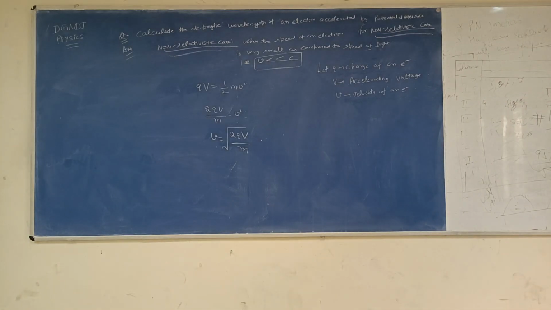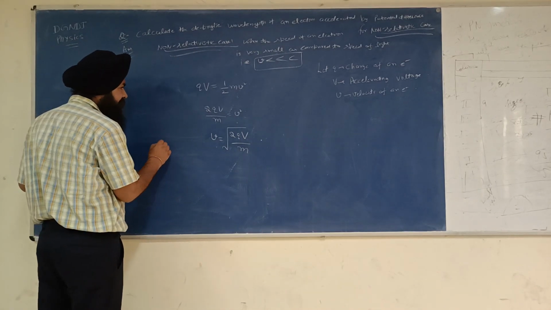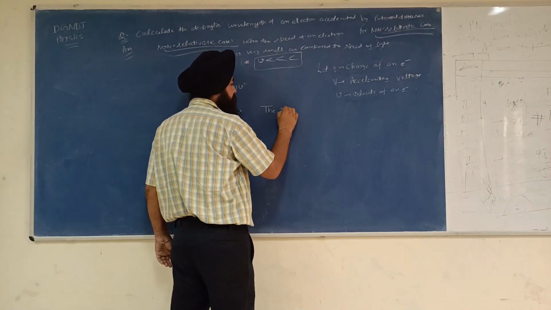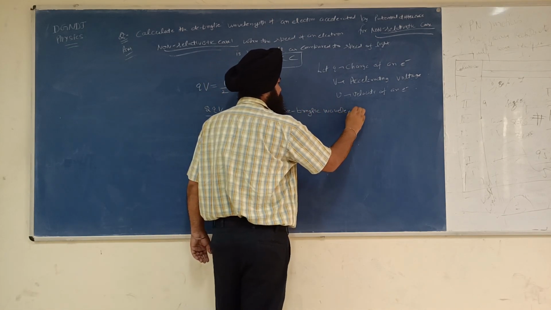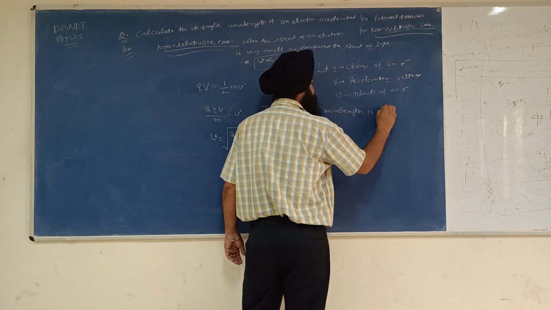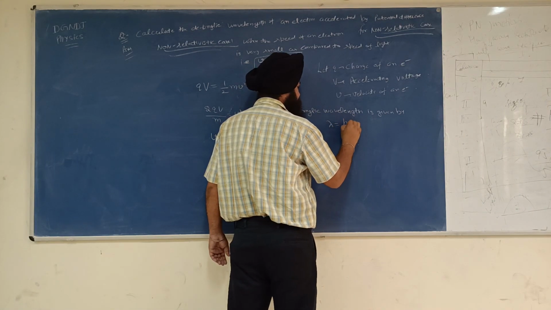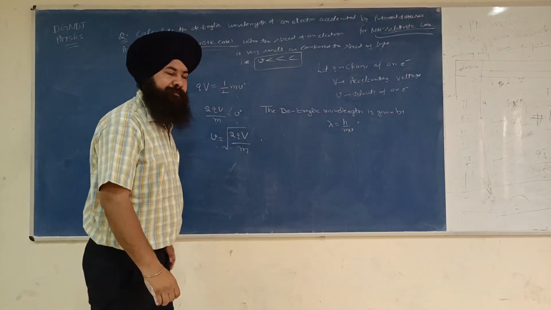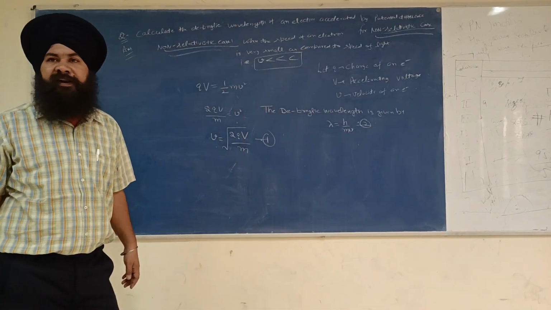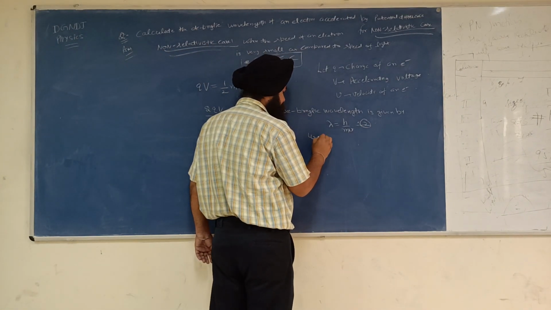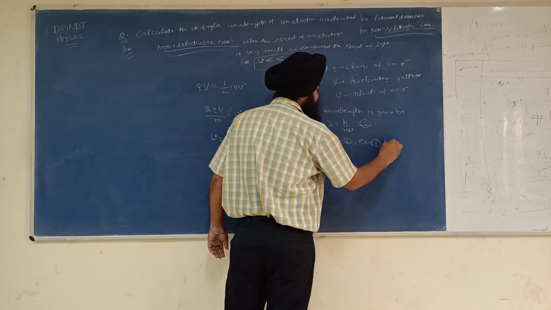Okay. Now see, what is the wavelength formula? What's the de Broglie wavelength formula? The de Broglie wavelength is given by lambda is equal to h over mv. This is called 1, this is called 2. Using 1 in 2. Equation 1.